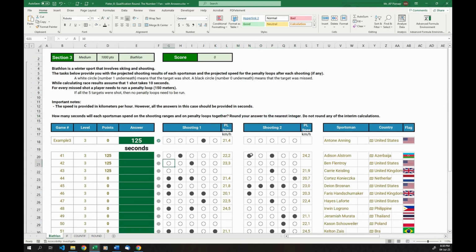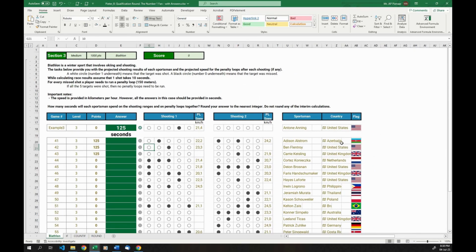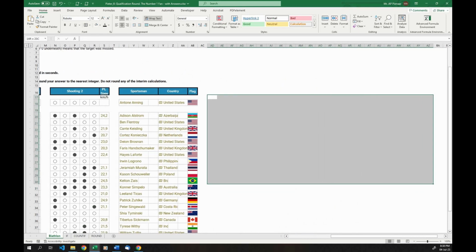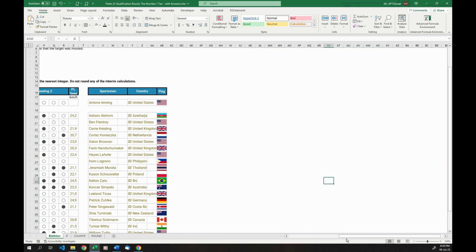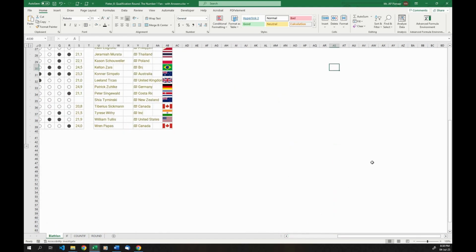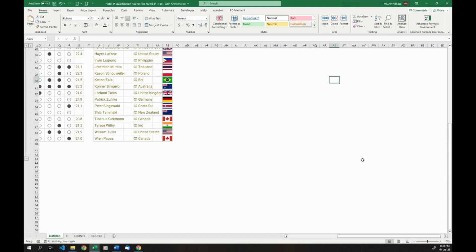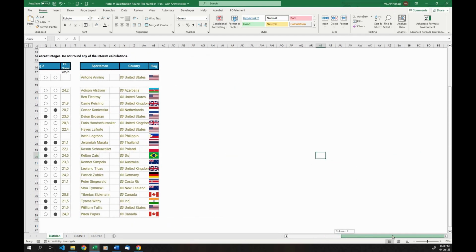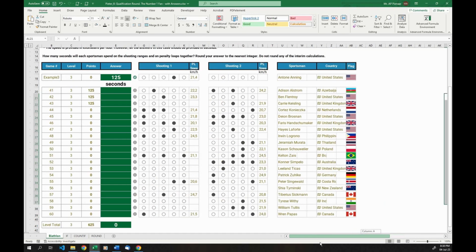Okay, so let's take a look at how we're going to do it. As usual, what I do with these types of questions is I use all this blank space on this side. Like Jason said, real estate in Excel is free. If you need to use space, there is an unlimited amount of blocks in Excel. Don't try to save space. So let's use all the space on the left and do our calculation. The first thing I'm going to do is add 100 seconds, because all of them are going to spend 100 seconds just shooting targets. So I'm going to start with 100 seconds for all of them.